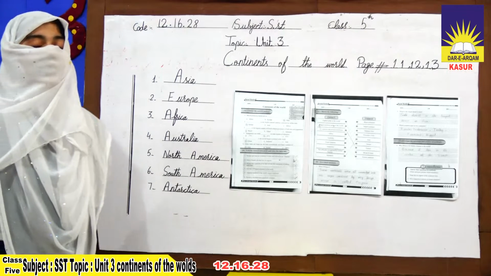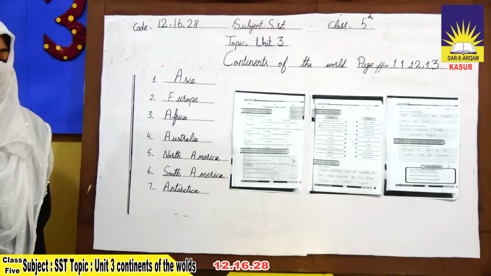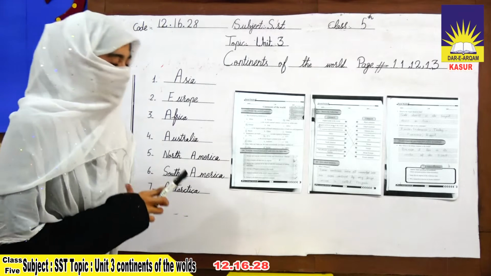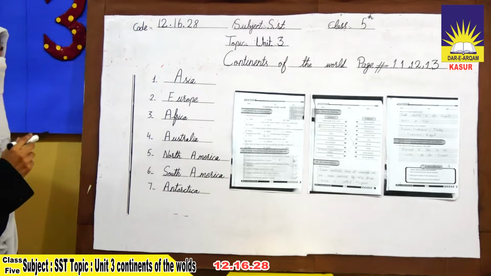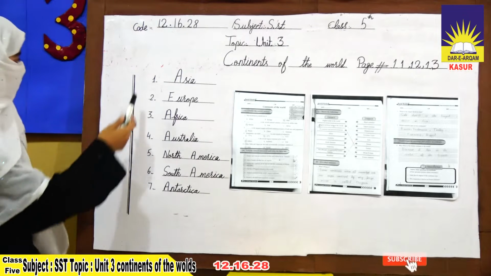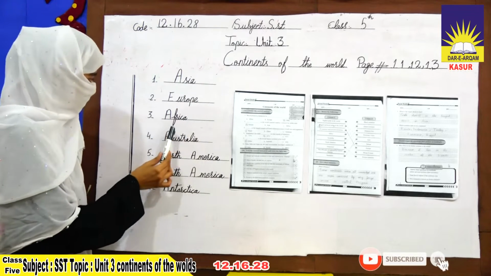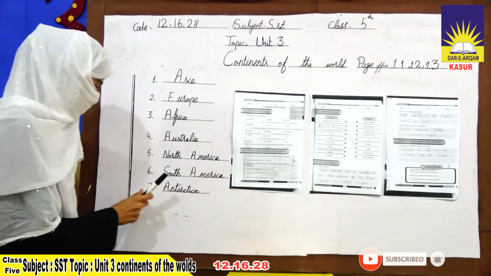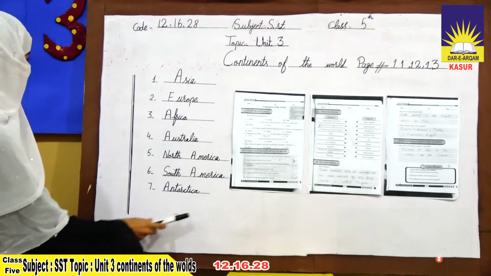The 7 continents were all connected into one supercontinent by a very large ocean. It is called Pangea, and then this supercontinent divided into 7 continents. Continents means very large parts of Earth. There are 7 continents: Asia, Europe, Africa, Australia, North America, South America, Antarctica.